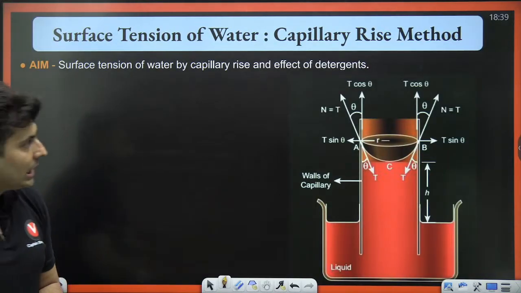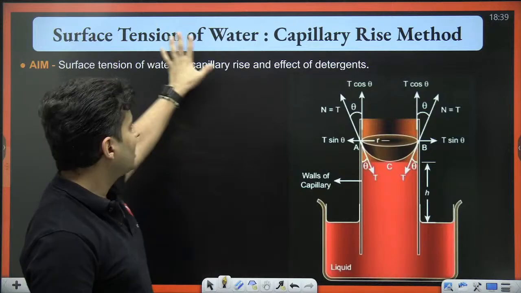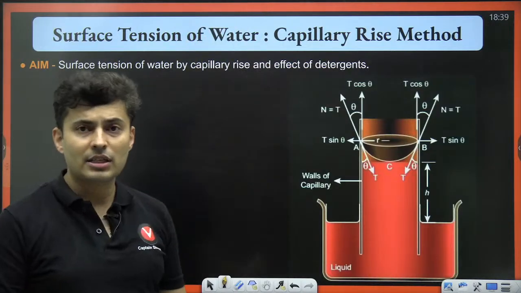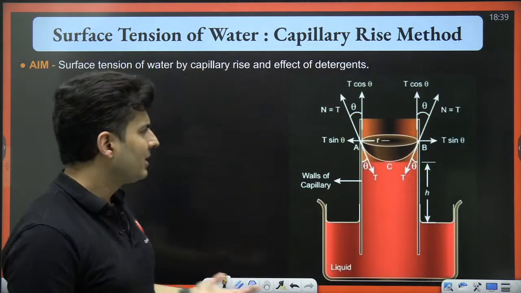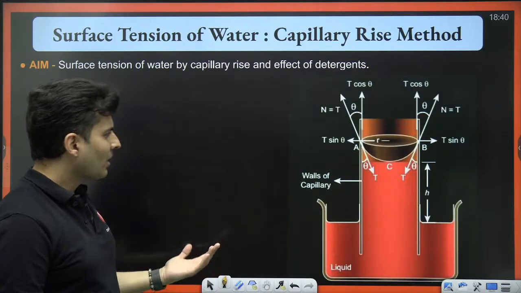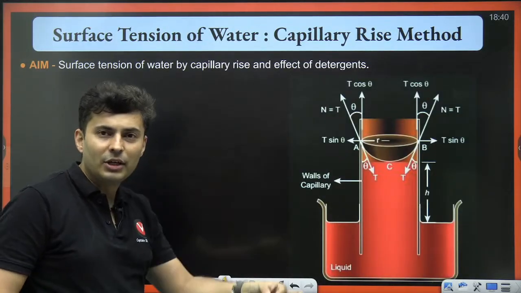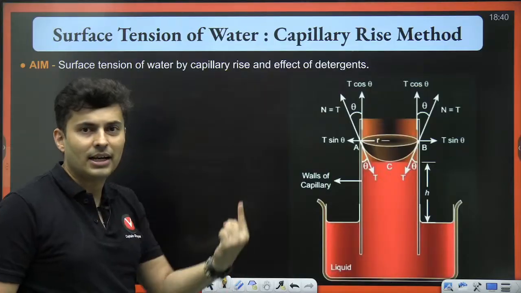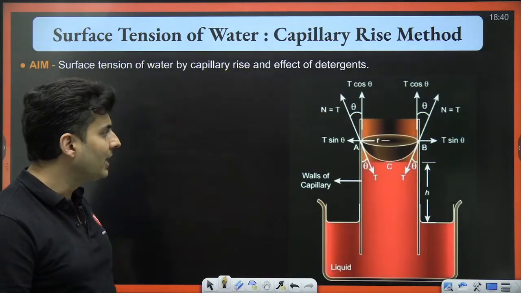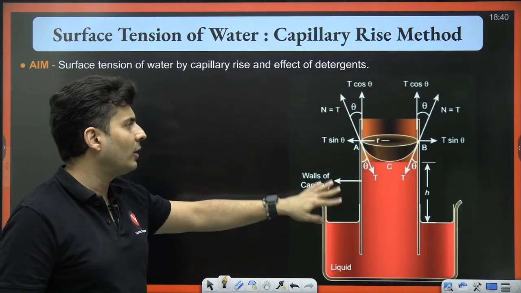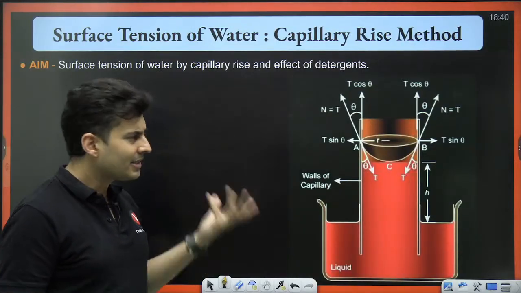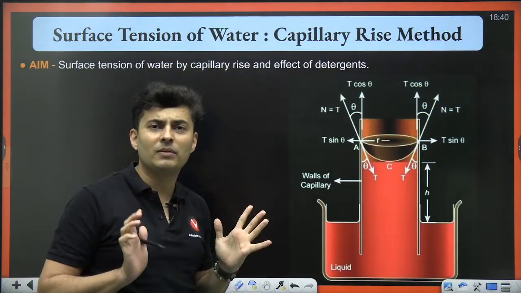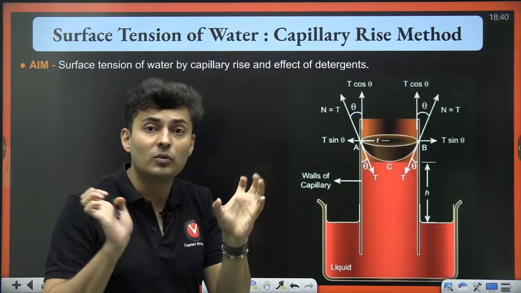Okay. Now, surface tension of water, capillary rise method. This is also another experiment which is generally asked or given, where you put a capillary tube inside a liquid. You will see that the liquid rises up by some height, and that happens because of the phenomenon of surface tension. Surface tension is nothing but a property of the liquid where the surface tries to minimize itself.